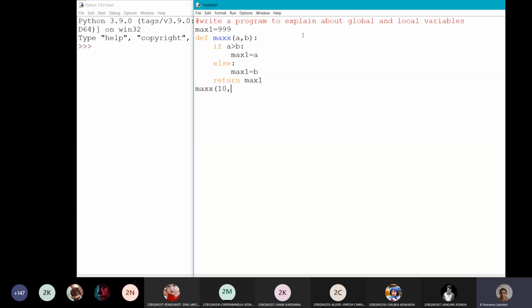max of 10 comma 20. Print max value. This is our global variable, and this max1 is our local variable. Note down this example.